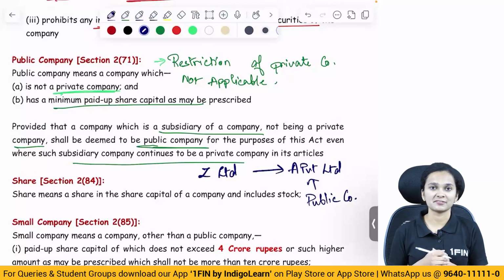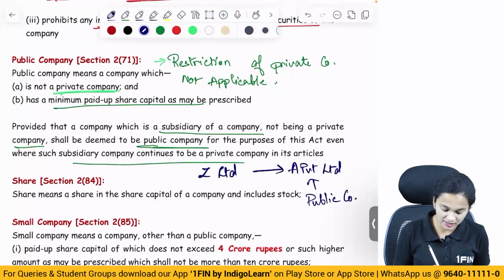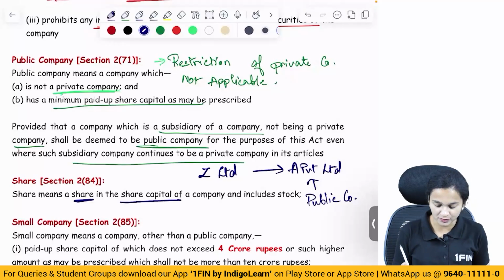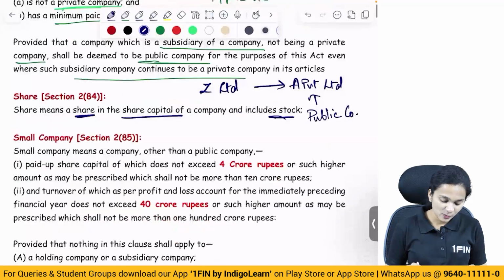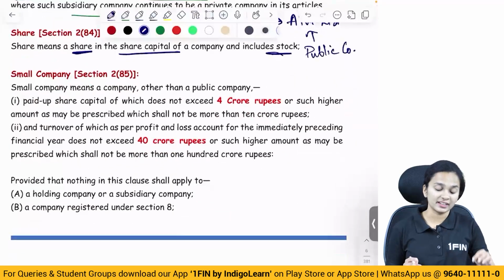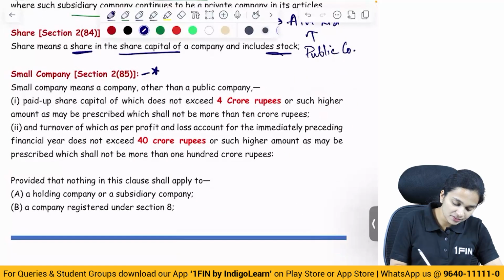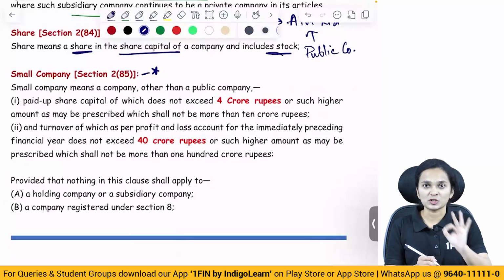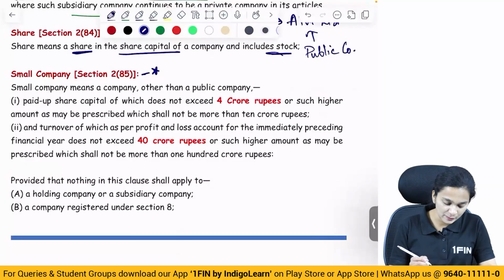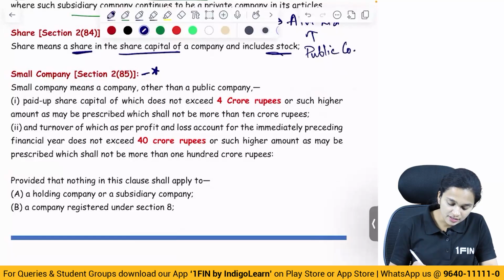Let's move on to the next definition. What does a share mean? It means a share in the share capital of the company, and it includes stock. What is a small company? Again, a very, very important definition, very critical MCQs can be asked based on a small company. So concentrate here. Small company means a company other than a public company.